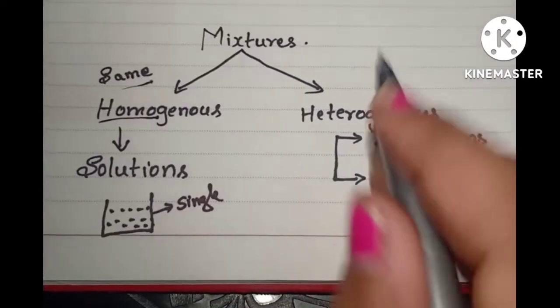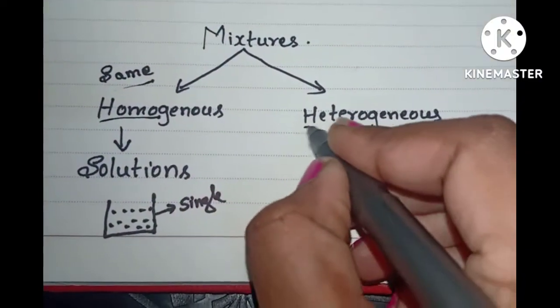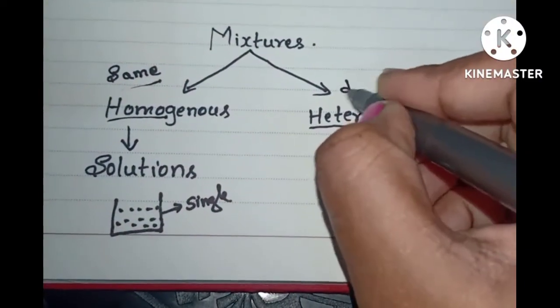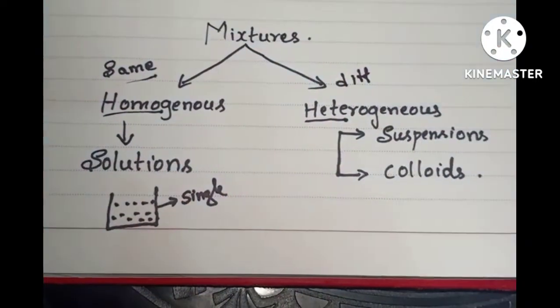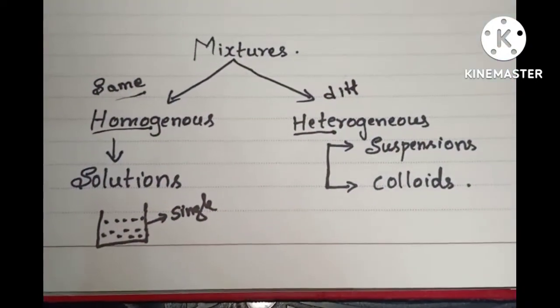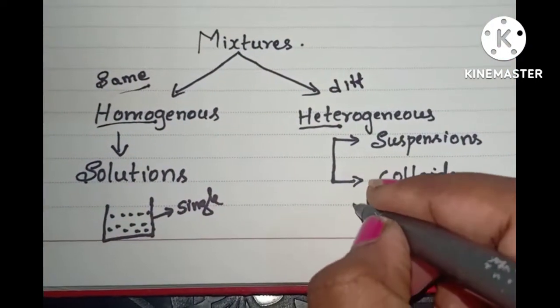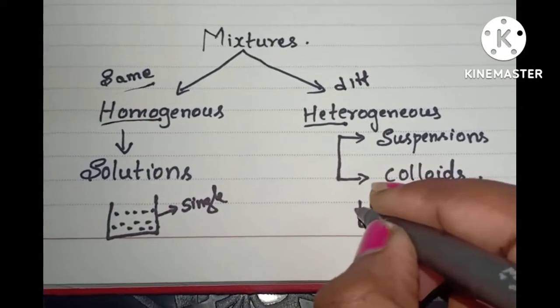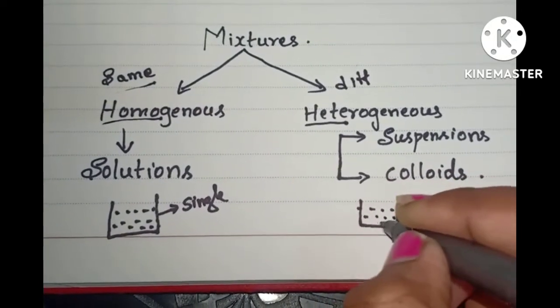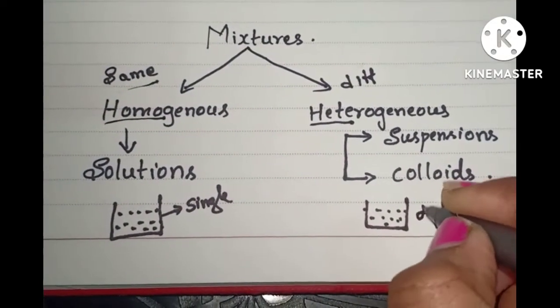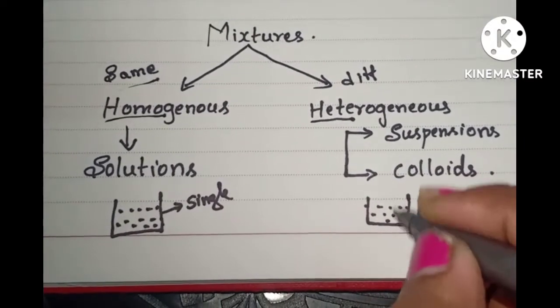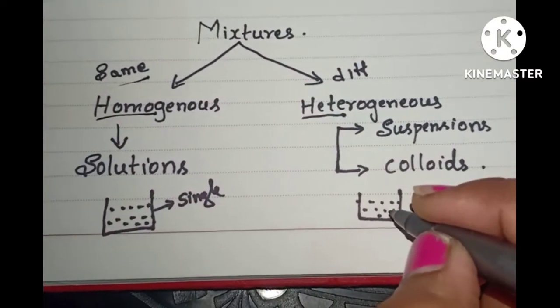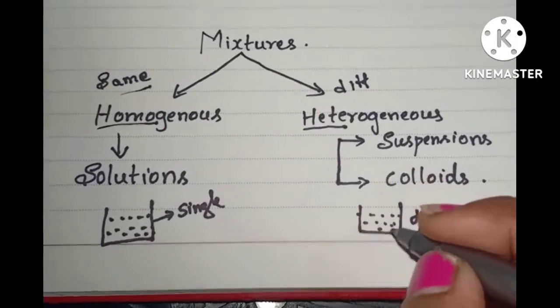When it comes to heterogeneous, hetero means different. See here, solvent and solute particles look different. They do not mix uniformly. They do not seem like the same substance.